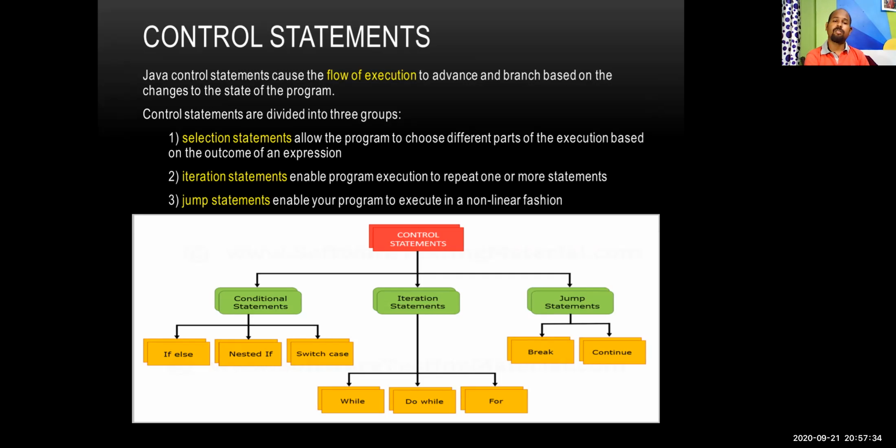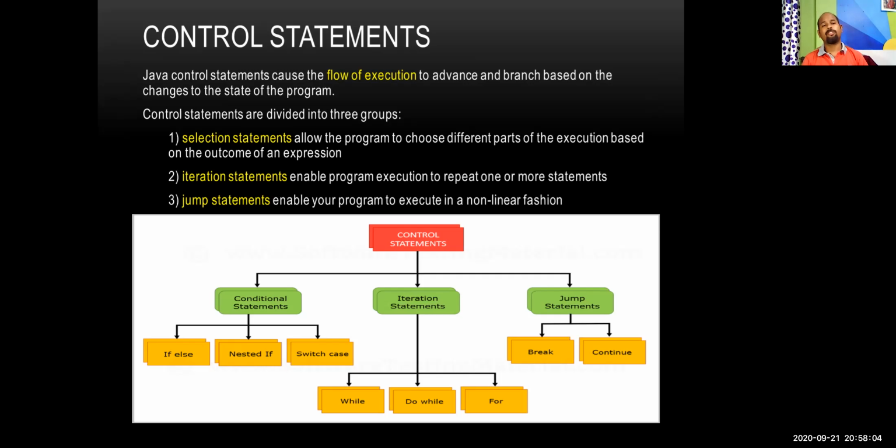What is iteration statement? Iteration means if certain statements need to be executed a number of times on the basis of certain condition, then that repetition will create a loop, and this type of loop runs on various iterations based on some index values.